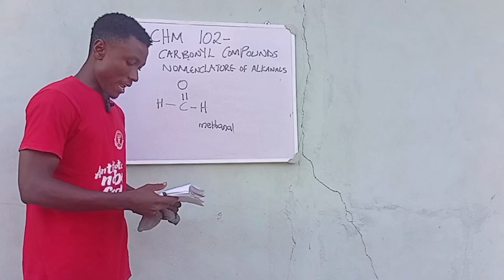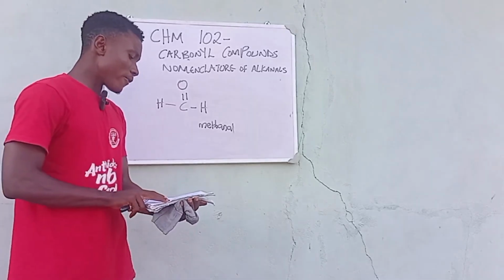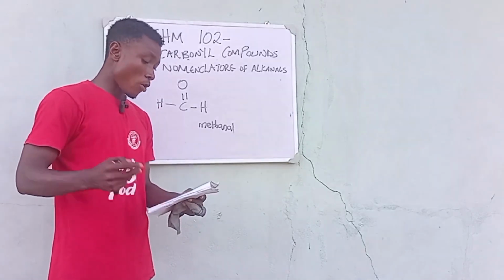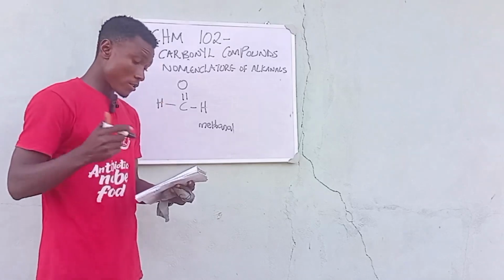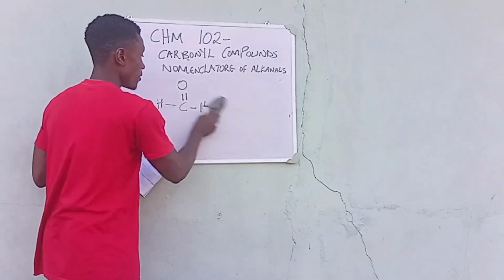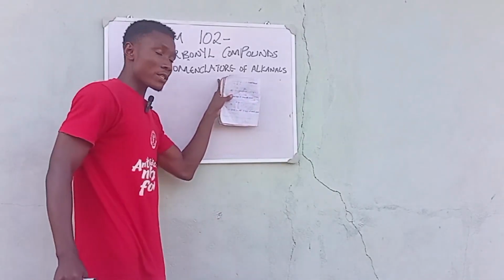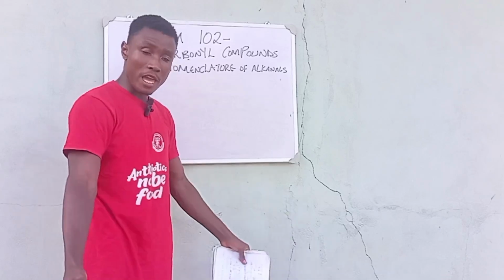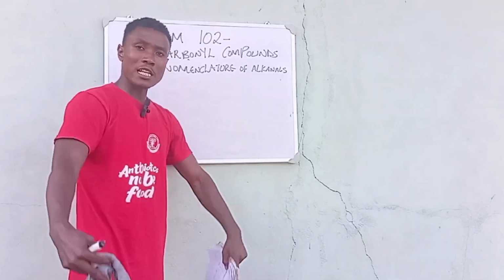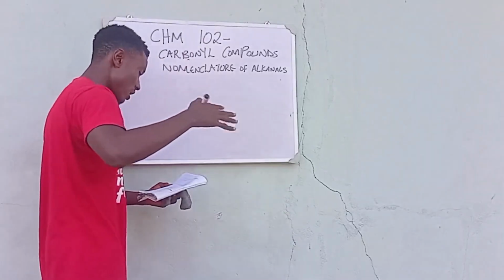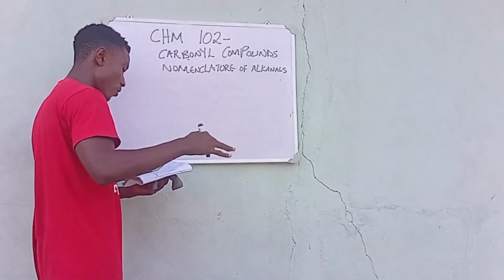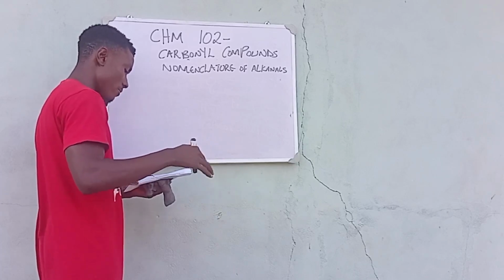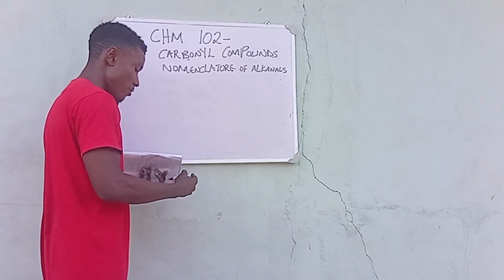So let's move on ahead. We have a lot of compounds to give names to, right? So we also have another compound, because what we are talking about is nomenclature, how you'll be able to see these alkanals and name them. You understand? That is basically what we are doing. So let's move on to the next name which we have here.